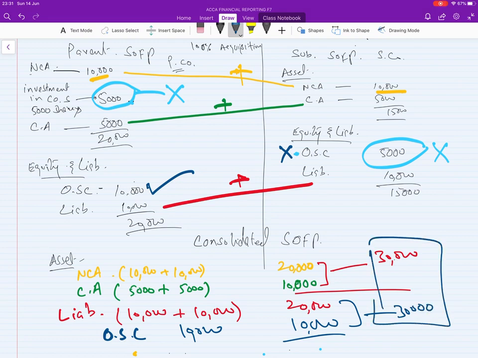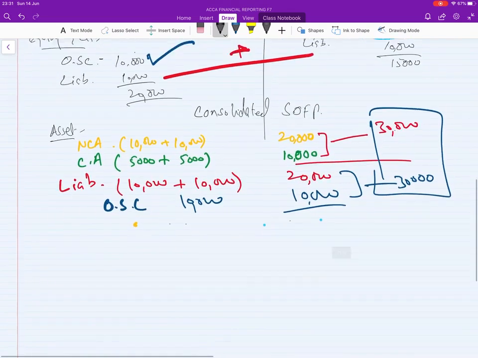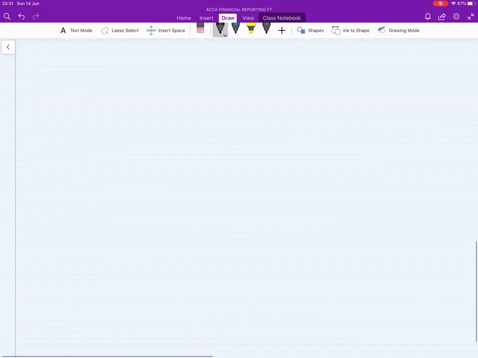Okay, so this will be adjusted when you calculate the net asset, because this is part of the net asset. There are two methods of doing it, but we are going to do the consolidation. Almost all companies do consolidation with the net asset method. Let's do one more example.